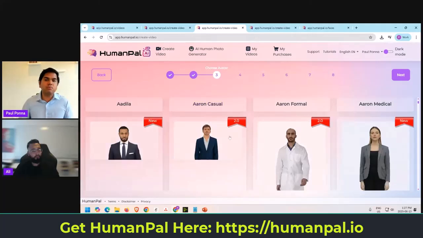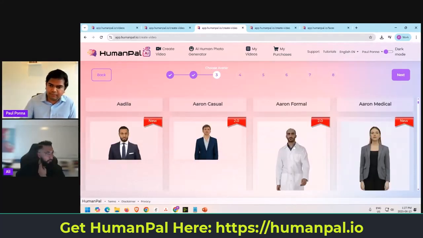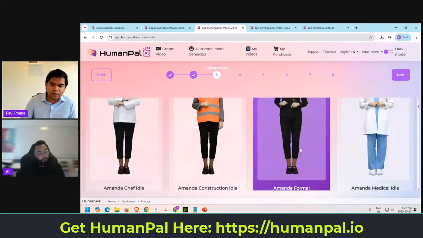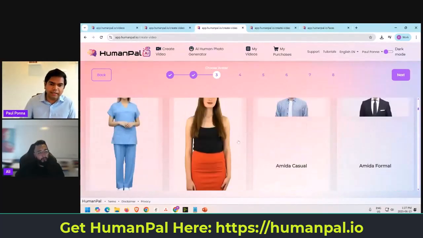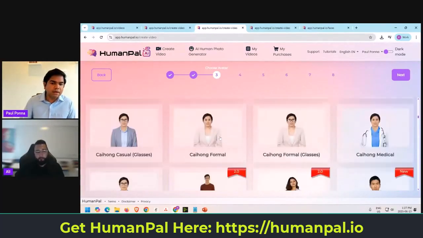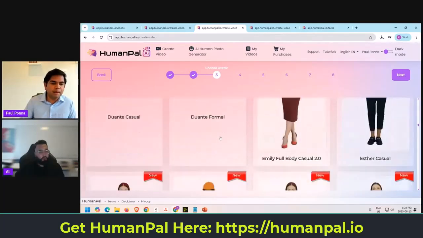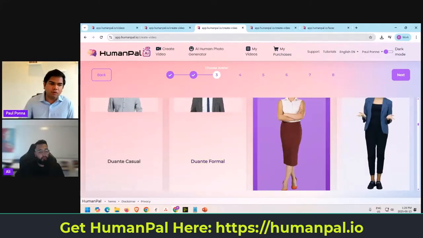We've also added brand new avatars who are realistic with their emotions, walking and talking, moving their head up and down, and you can put them into any environment, any background and any place you desire. Because we also have the option, let's say you pick this gentleman here, or this lady here, or any one of these. Let's say you wanted to make it completely unique, where you set your own background and you make them walk and talk.